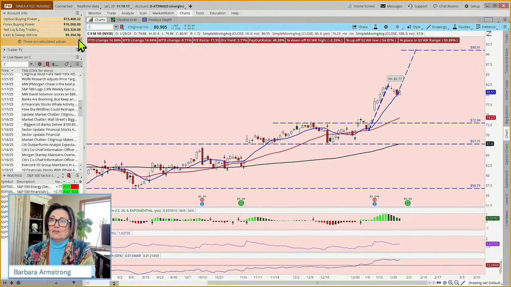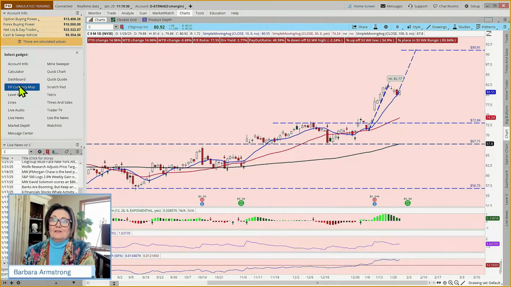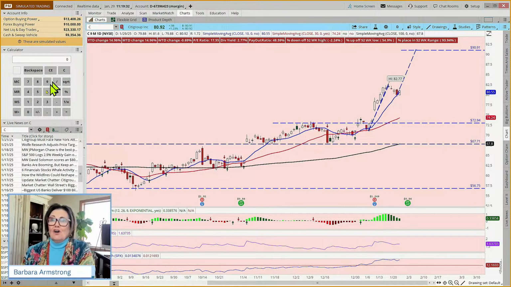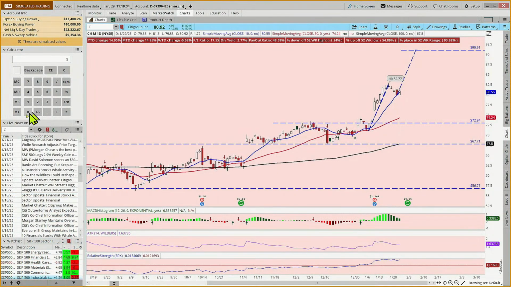Now, in this account, we're trading a smaller account, and the largest position size we can have is $5,000. That's our guideline in that class. So if I wanted to do this as a stock trade and I've got $5,000 I could invest, and I'm going to divide that by $81 a share, how many shares could I buy? Let's say you could buy 61. How about we go with 50?